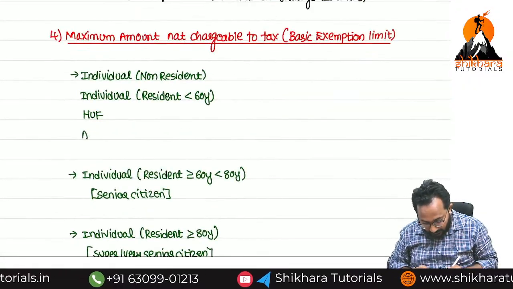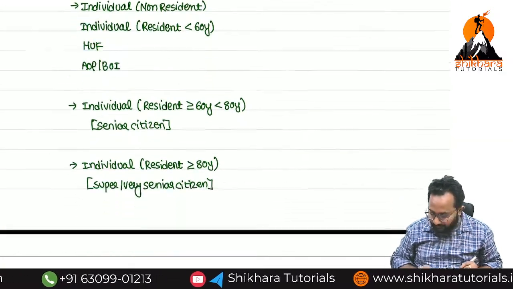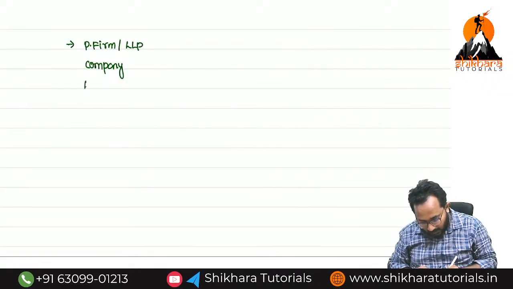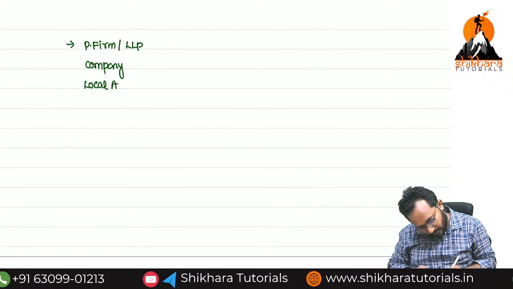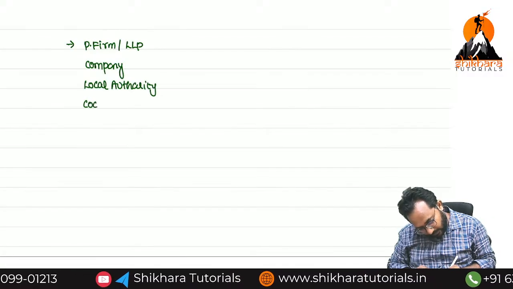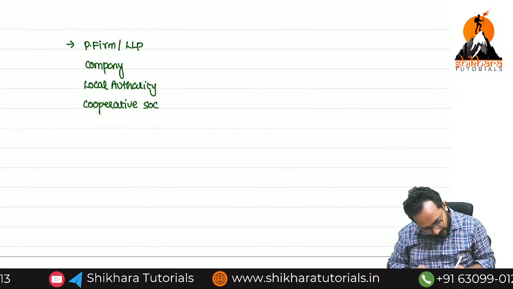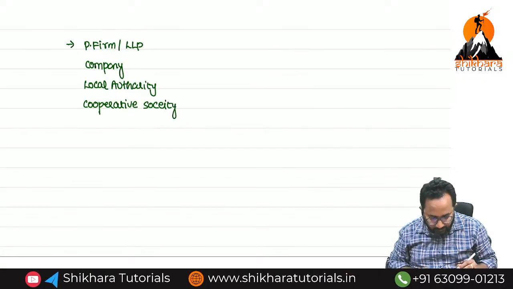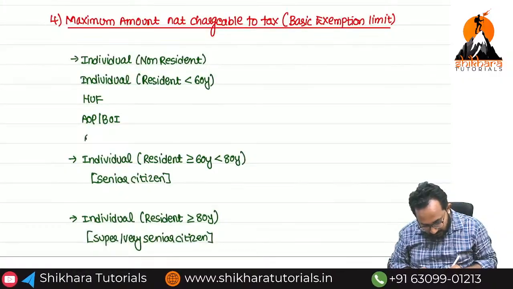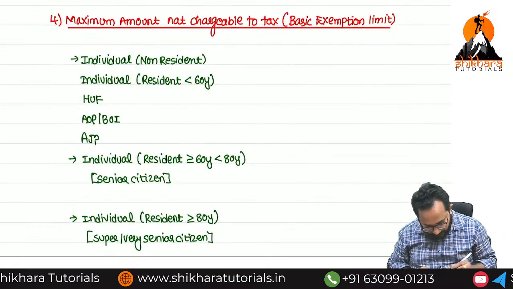Please check where I have written. Next, local authority. Next, cooperative society. Next one, AJP. So where I have written all the things, please check it out. First category I have written the AJP.